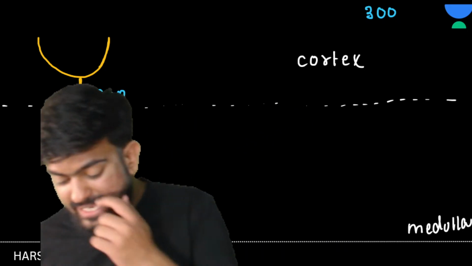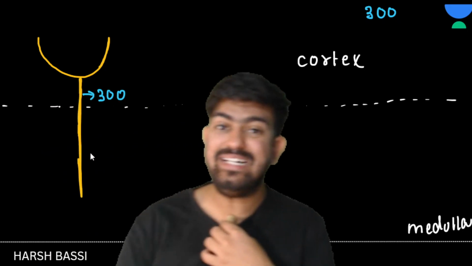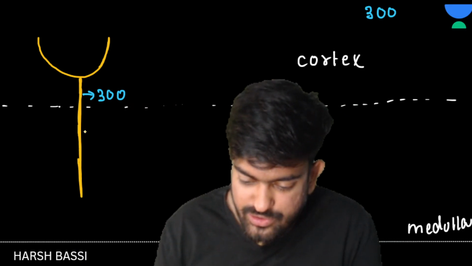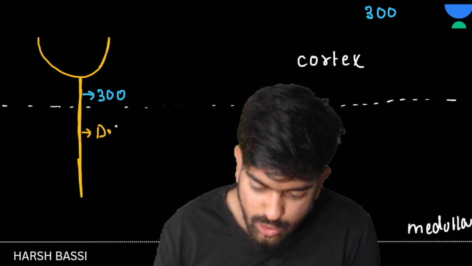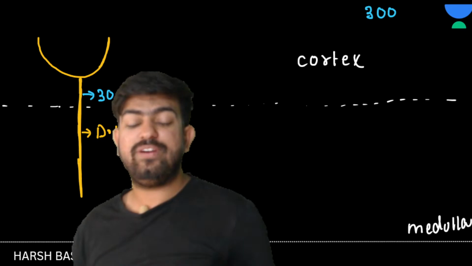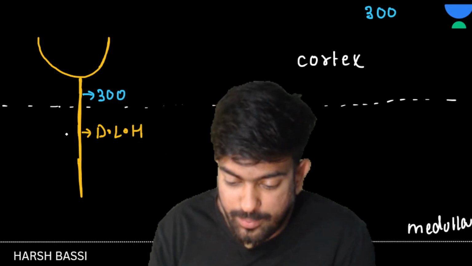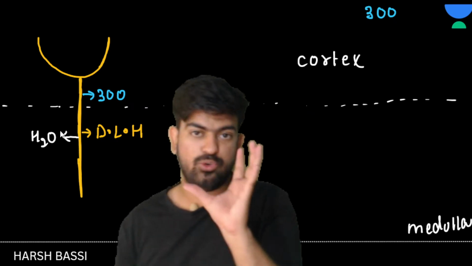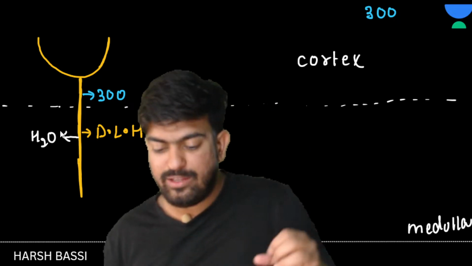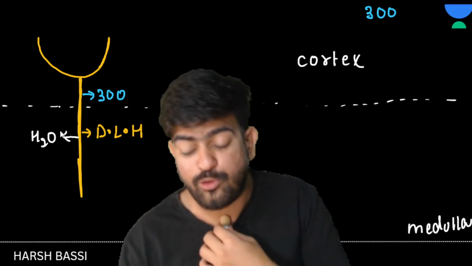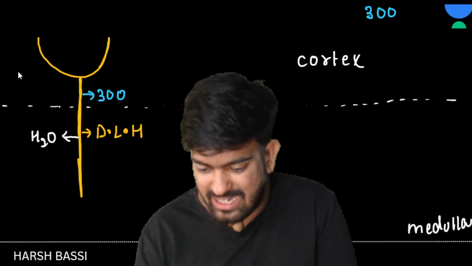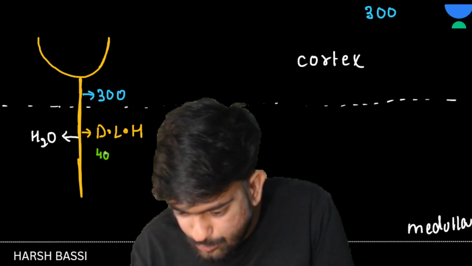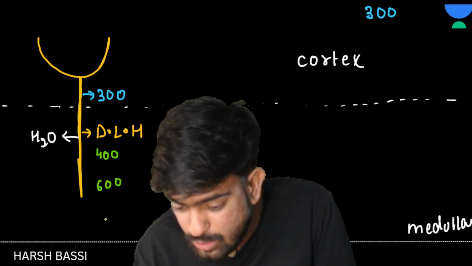Now children, in the descending loop of Henle, what happens? This is the descending loop of Henle. In the descending loop of Henle, water is reabsorbed. So now see, there is a solution and in that solution you are absorbing the water. So the osmolarity will increase, the concentration will increase. It goes to 400, then 600, then 1200.